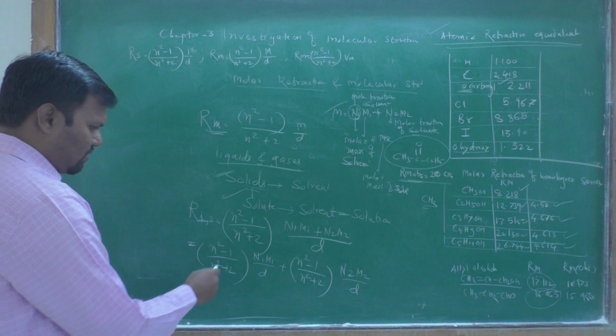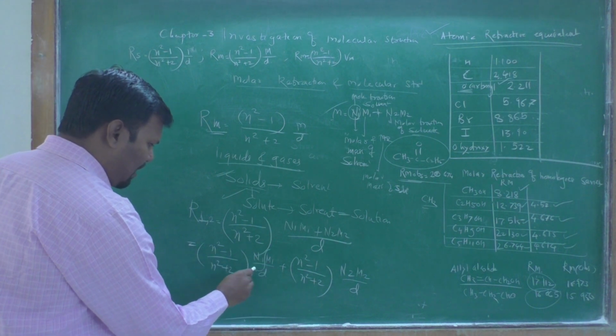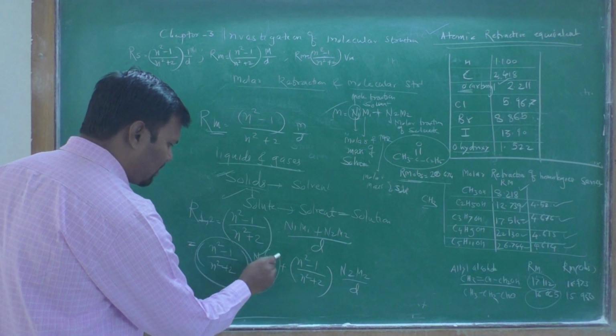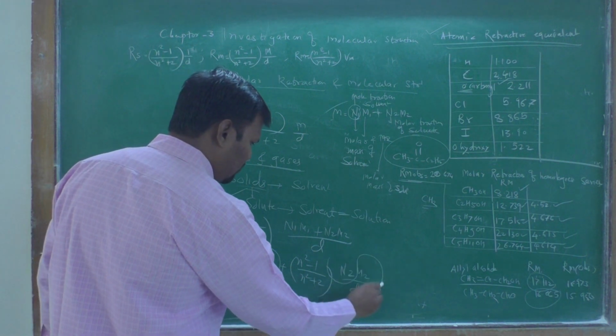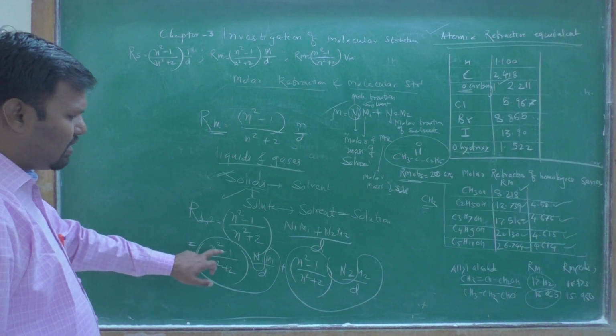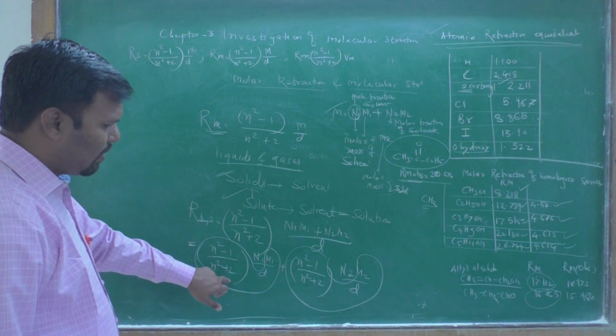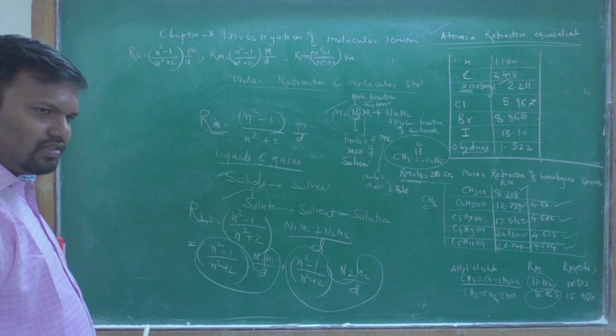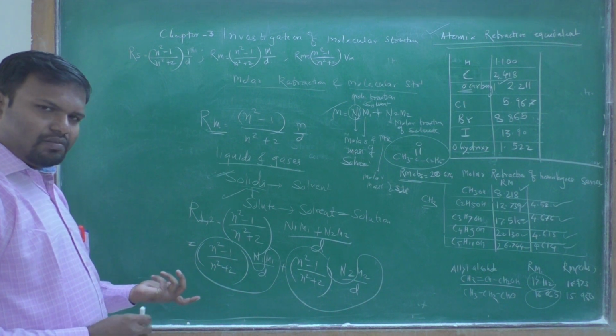Okay, these values are familiar to us. That is, (n² − 1)/(n² + 2) × M1/d is nothing but the molar refraction.